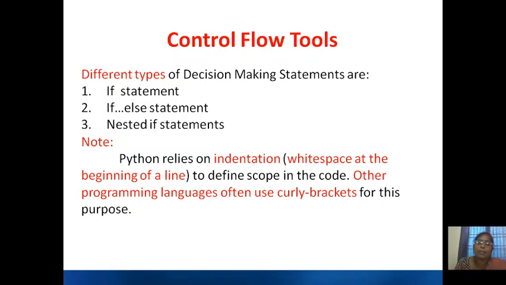But in Python, we have to use white space at the beginning of the line, which is called indentation. This defines the scope of the code, meaning which code is accessible within which statement. This is a special thing. You must carefully follow the indentation in a Python program.